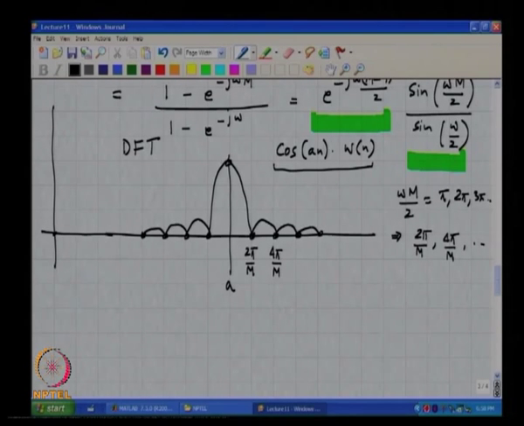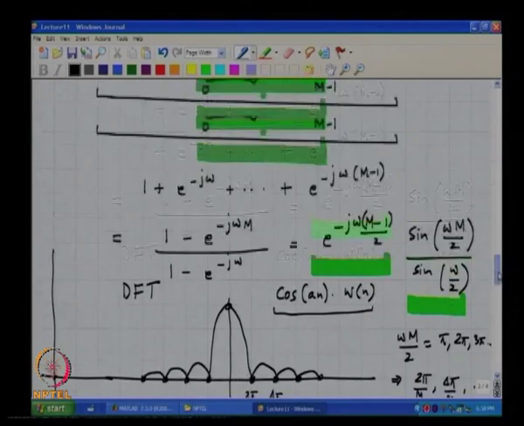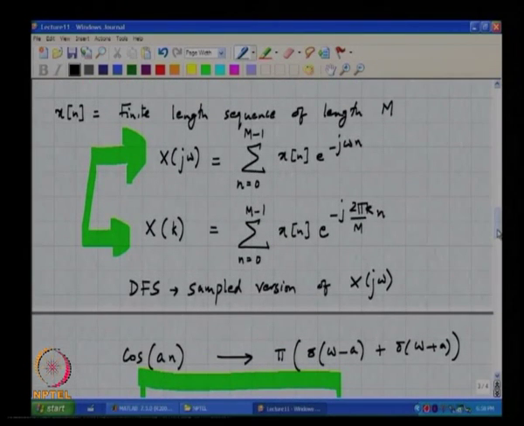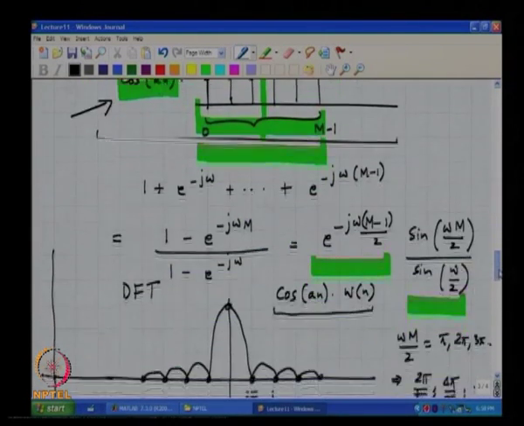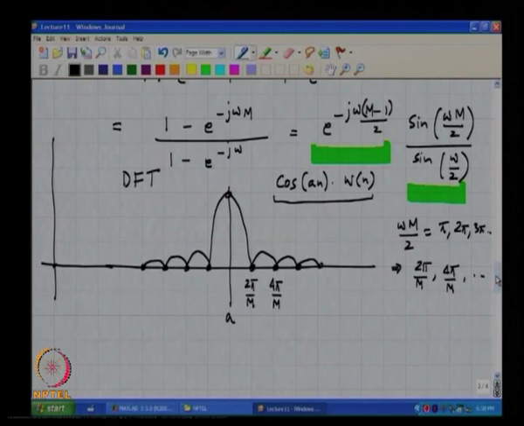Now, if you compute the discrete Fourier series of this sequence, what do you think you will get? What did we just discuss? The discrete Fourier series is nothing but a sampled version of the discrete time Fourier transform. And sampled at what frequencies? Multiples of 2 pi by M, correct.